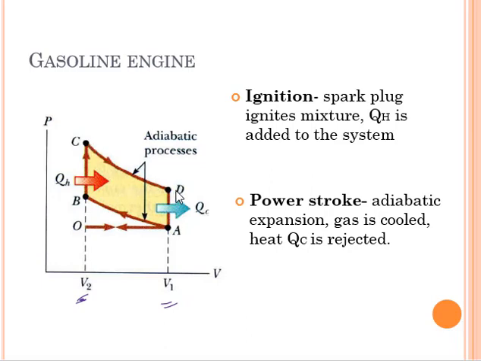And then here, you can see the exhaust. Same volume, there's no change in volume, but the pressure has decreased, and then the burned gas will be exhausted, or will exit the system, and then the cycle begins. So that's how the gasoline engine works.